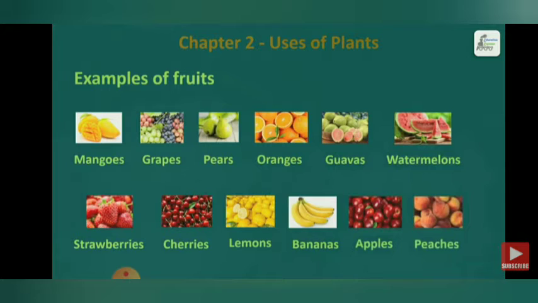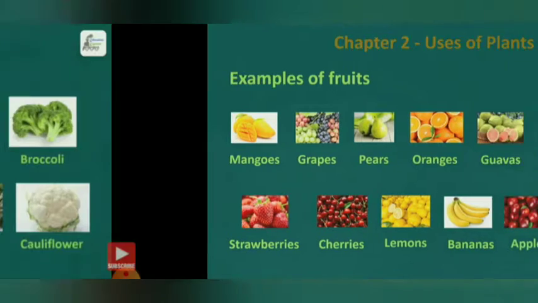Repeat with me. Mangoes, grapes, pears, oranges, guavas, watermelons, strawberries, cherries, lemons, bananas, apples, peaches. So these many kinds of fruits we get from plants.